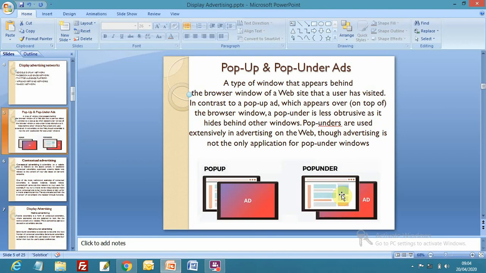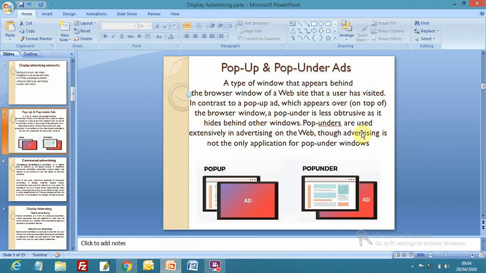If you are reading something and a pop-under appears, you will be less disturbed because you can read continuously. If you are reading and a pop-up window appears, then definitely you cannot read or view. If a pop-under appears, you can continue your reading, right?